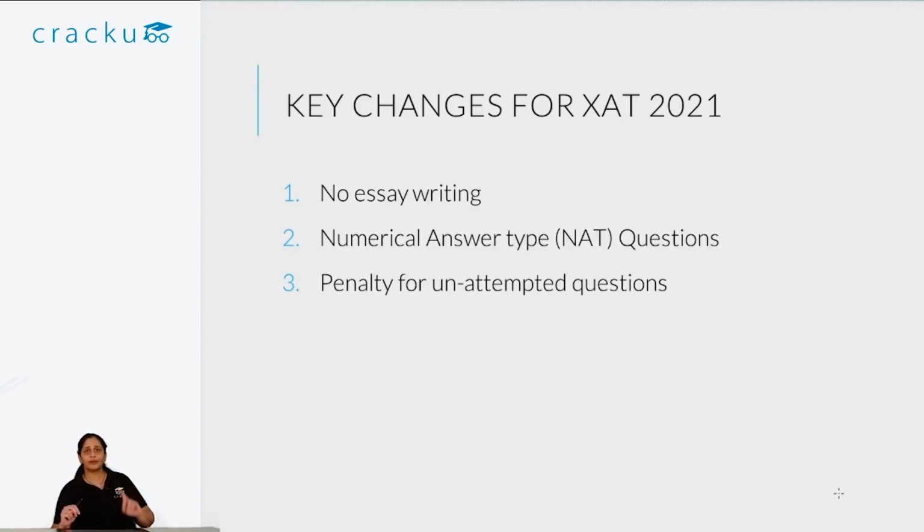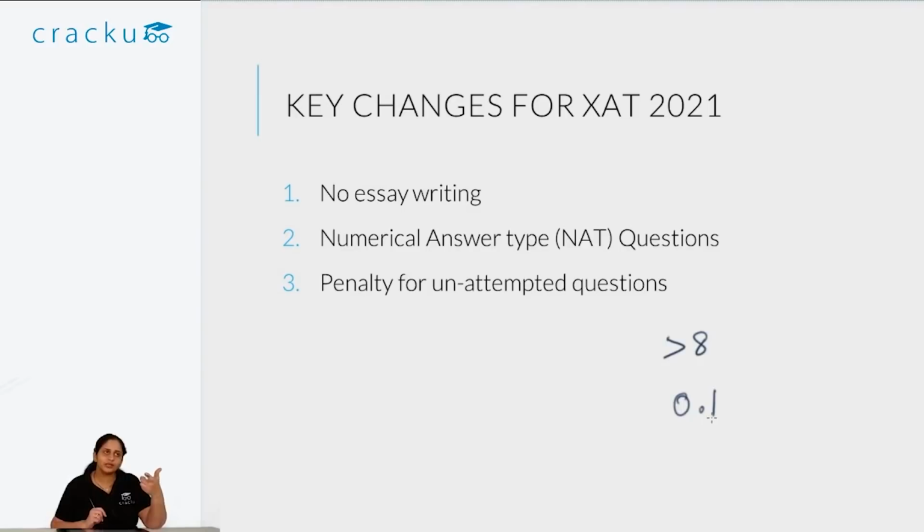Another thing that you have to remember in this particular case is that there is a penalty for unattempted questions. So if you leave more than 8 questions unattempted, beyond 8 questions, you will face a penalty of 0.1 marks per unattempted question. So basically, you should not leave large parts of it empty. The reason why that is the case is because often the cutoffs for XAT are low. That is, if you have seen the XAT paper, especially the DM section, many times the cutoffs are in single digit.